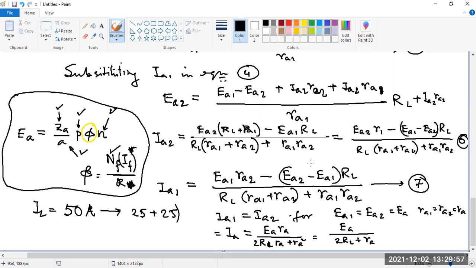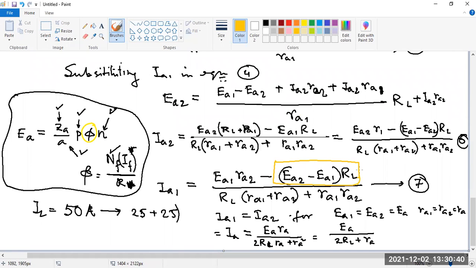From expressions 6 and 7, try to understand what the main changes are if the voltage values or current or resistance values are not equal. What is the main change? The main change is this term. Isn't it? Yes, sir.